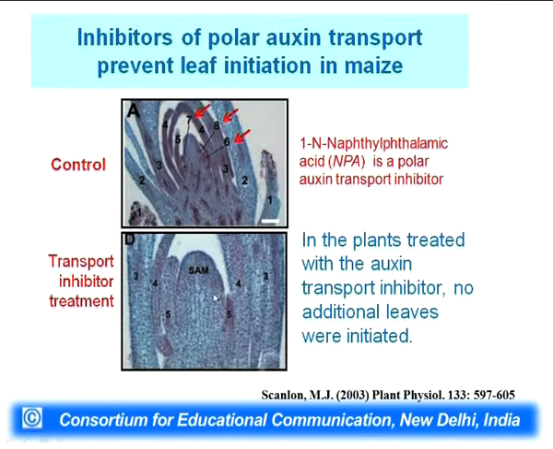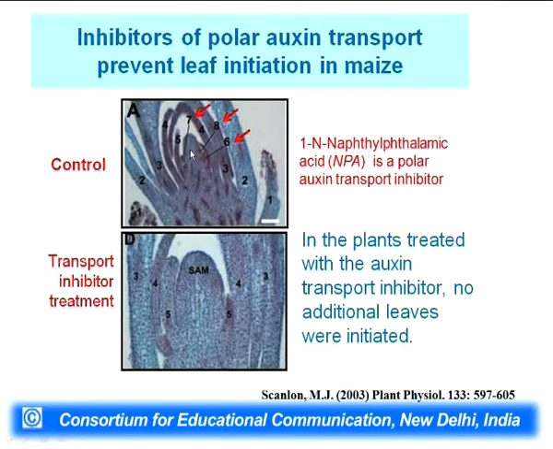Now, you can see here the photograph in the down. After the 4th leaf was made, NPA was applied. Now, what you can see is that after the NPA was applied, no more leaves have formed. Now, you see this SAM is much bigger, growth is not stopped, SAM is becoming bigger and bigger.